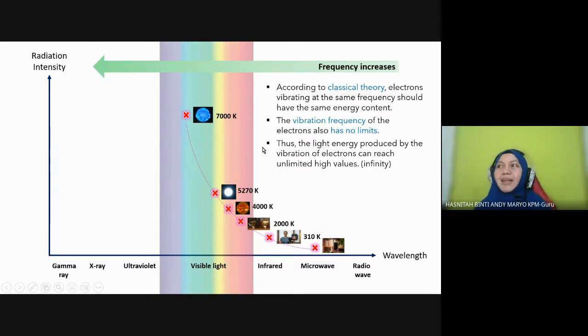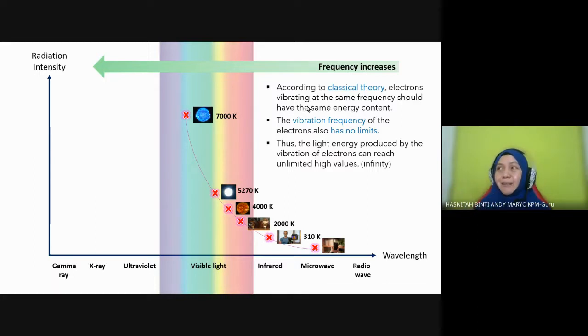Okay, so what is the problem with this graph? This is the graph plotted by the classical theory of physics. According to classical theory of physics, electrons vibrating at the same frequency should have the same energy content. They say energy flows continuously, bergerak secara selanjar.